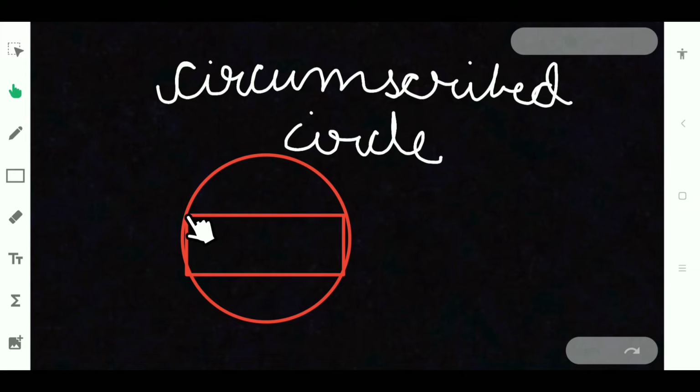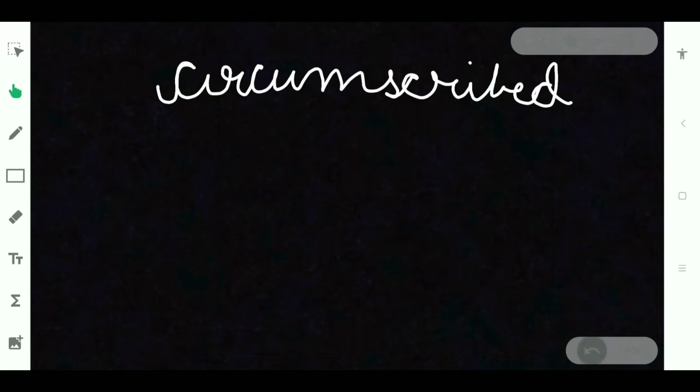So this side should be touching the circle. This side should be touching the circle, and then the circle is called as circumscribed circle. So you can take any polygon you can say, and that is called circumscribed circle.